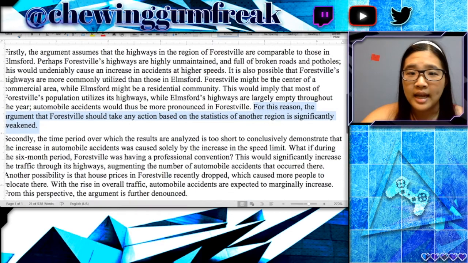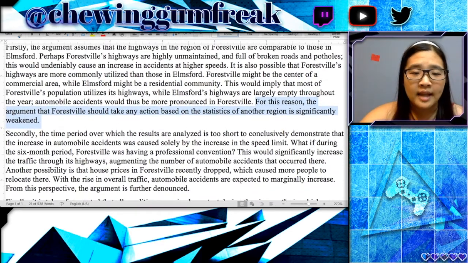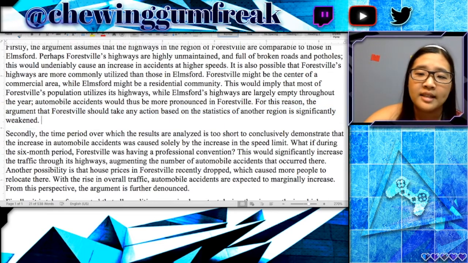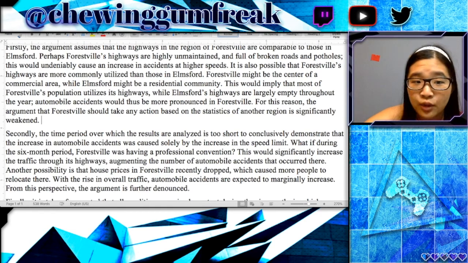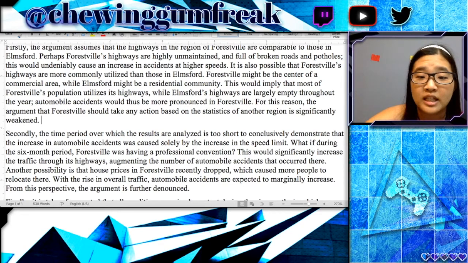Let's move on to the next paragraph. Secondly, the time period over which the results are analyzed is too short to conclusively demonstrate that the increase in automobile accidents was caused solely by the increase in the speed limit. What if, during the 6-month period, Forestville was having a professional convention? This would significantly increase the traffic through its highways, augmenting the number of automobile accidents that occurred there. Another possibility is that house prices in Forestville recently dropped, which caused more people to relocate there. With the rise in overall traffic, automobile accidents are expected to marginally increase. From this perspective, the argument is further denounced.